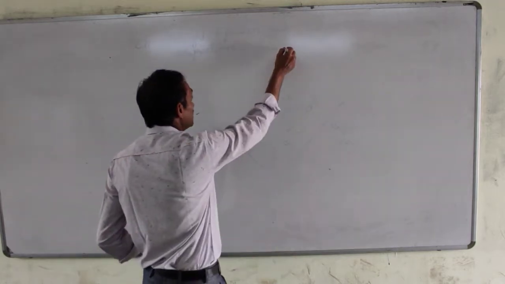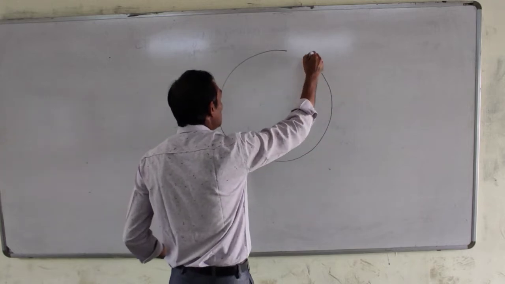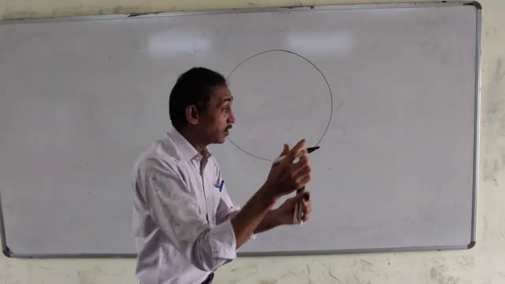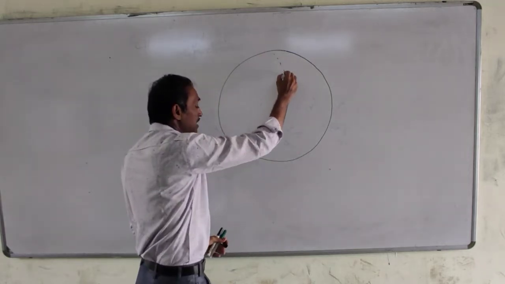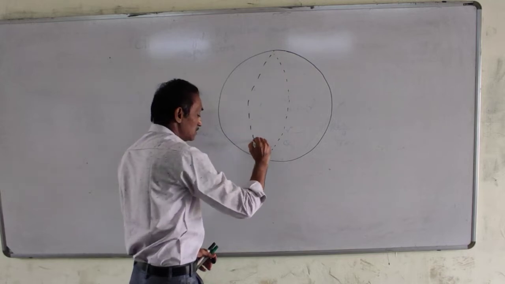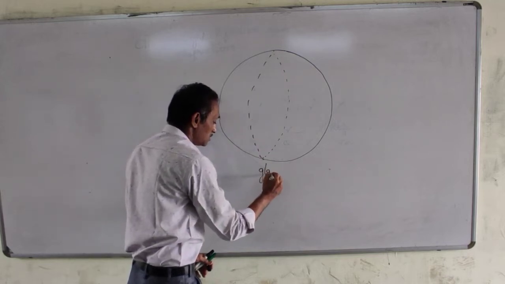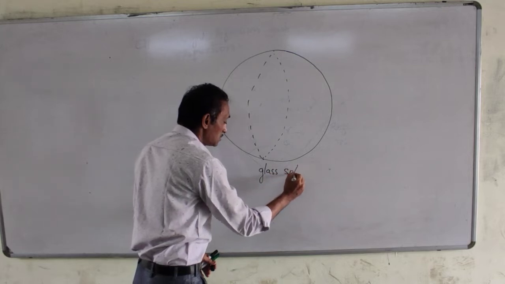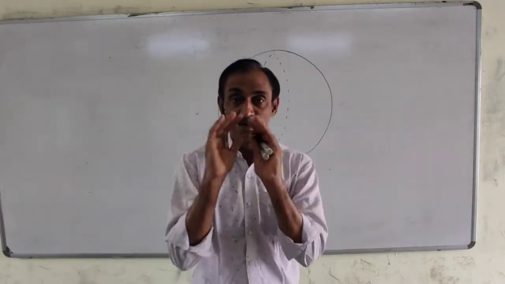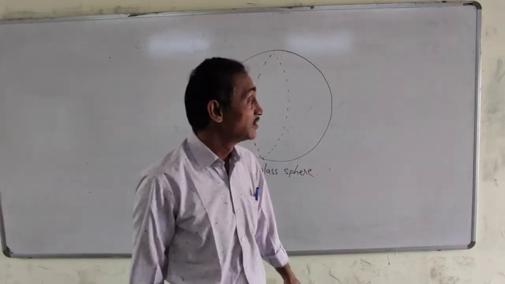Consider a spherical surface, the whole sphere made up of glass. This is a glass sphere, right? You have seen the air bubbles, like that.